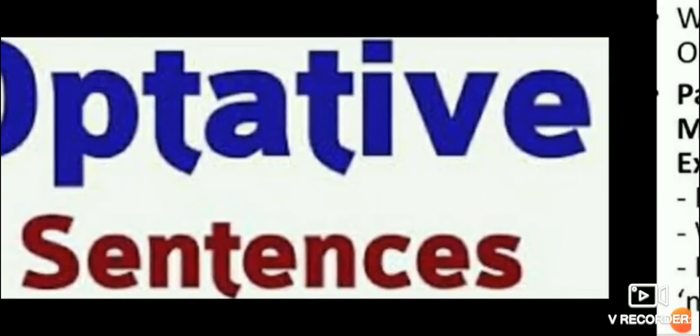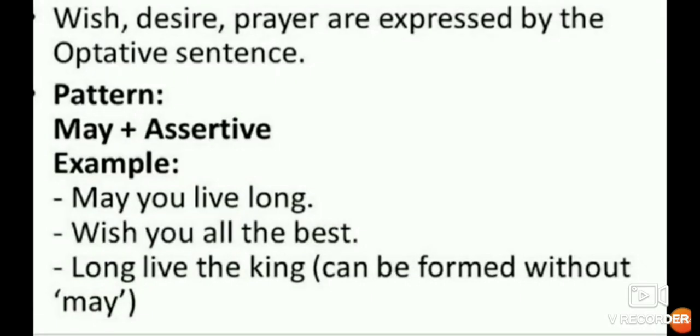What are optative sentences? Optative sentences suggest wish, desire, prayer; these are expressed by optative sentences. Now you can see, may plus assertive. You can say, may you live long. What are we getting here? It is a desire here. May you live long. Wish you all the best. Long live the king. Here we can see we are just having desire, wish, we are praying, isn't it?